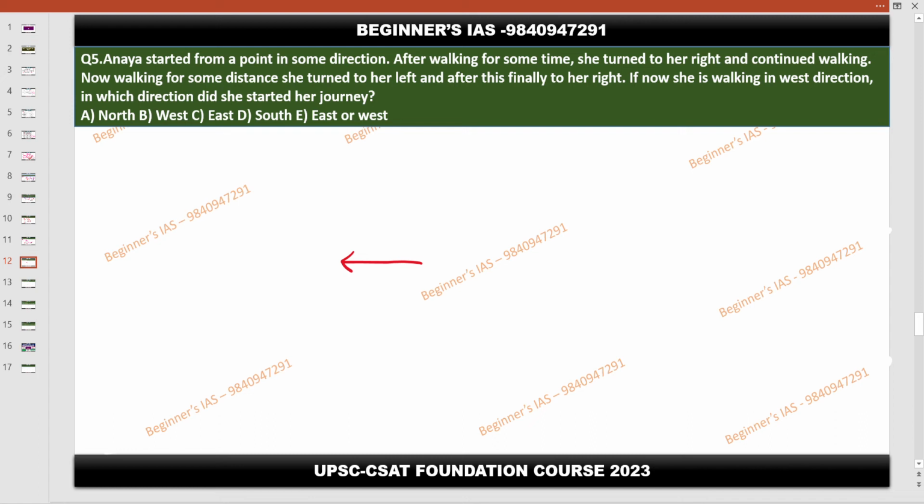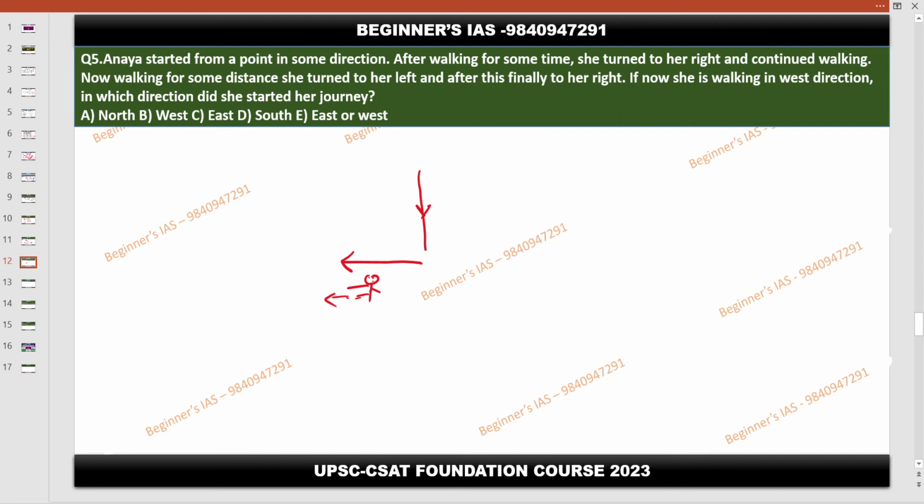Fine. So now she is walking in the west. Before she turned to her right, she is walking in this direction. Yes or no? Yes, sir. Before turning to the right. See, if she turns right, then only she is moving in this direction. Understood? Yes or no?